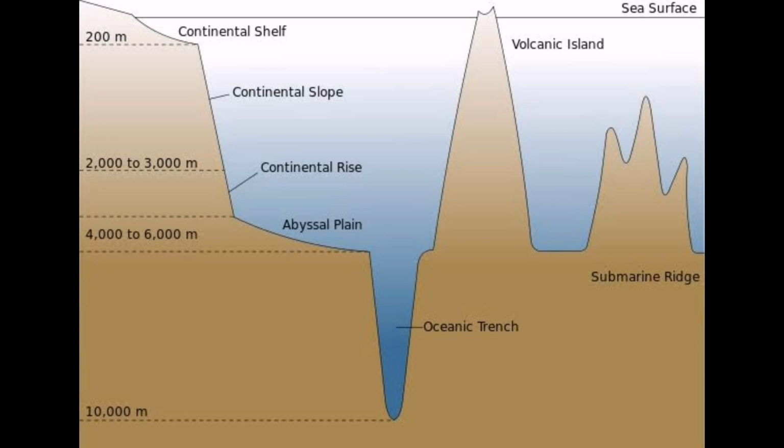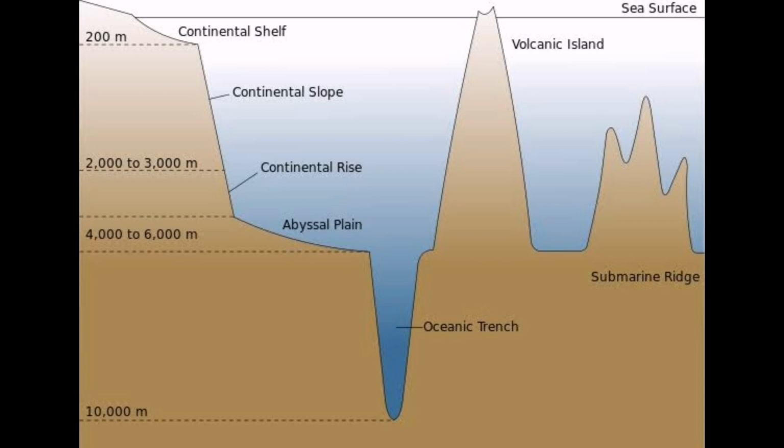Now we are going to continue with the next part of the lesson, and in this lesson we are going to learn about the mountain ranges and plateaus which are submerged in the ocean, then the marine deeps and the marine trenches, and finally we are going to learn about the marine depositions.